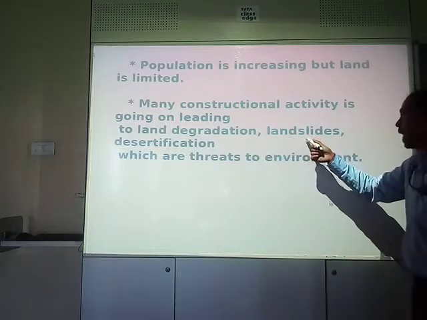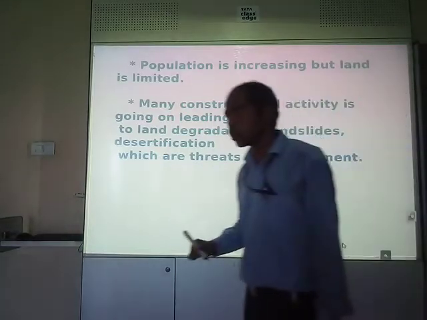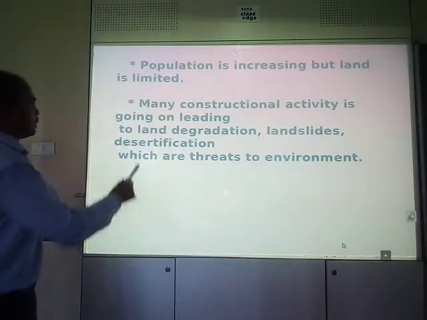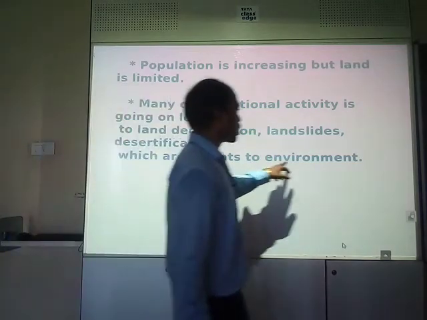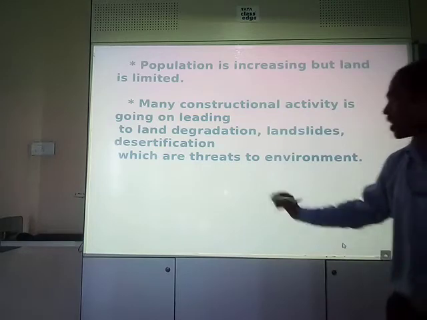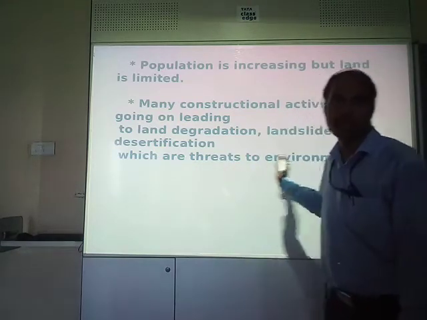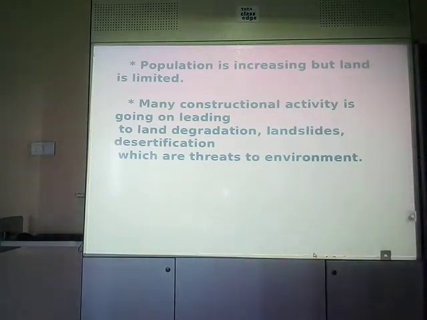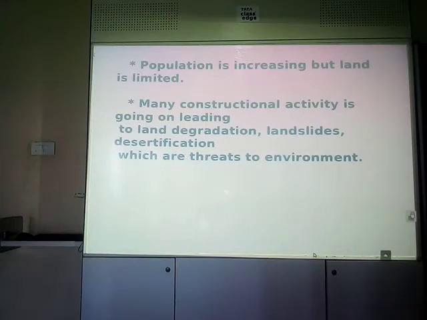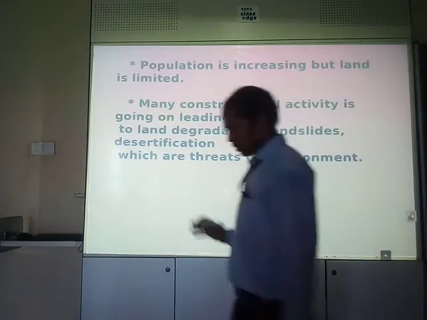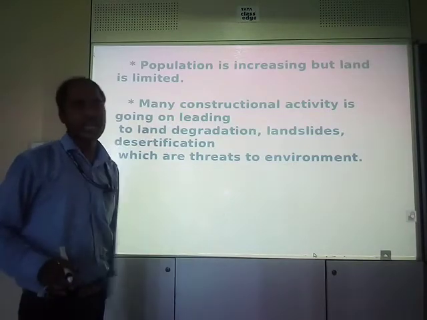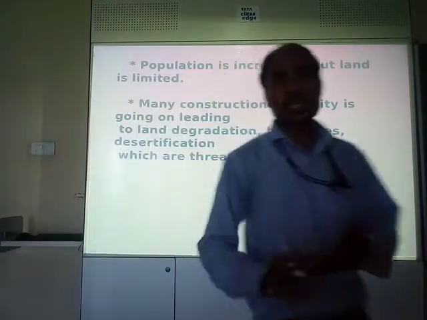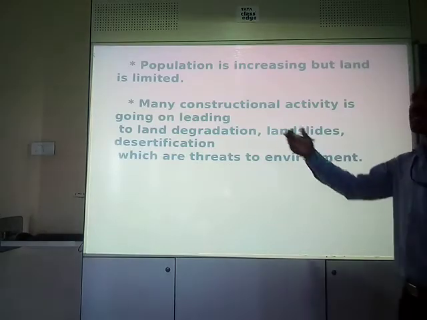Clear? Landslide is also caused, right? Desertification, right? Which are threats to environment, which are dangerous to environment, which really affects the environment. Clear? That means I want to say that constructional activities are going to degrade the land.